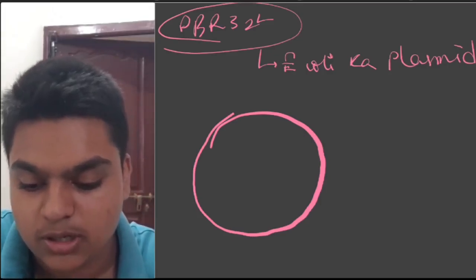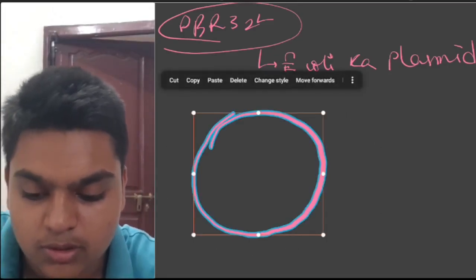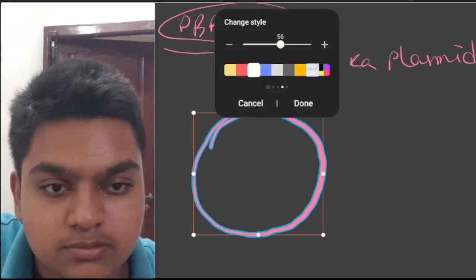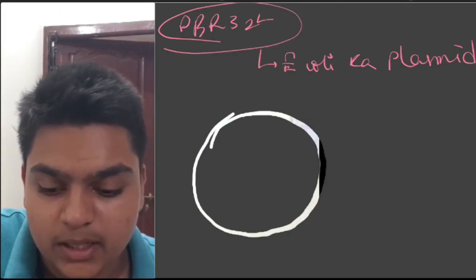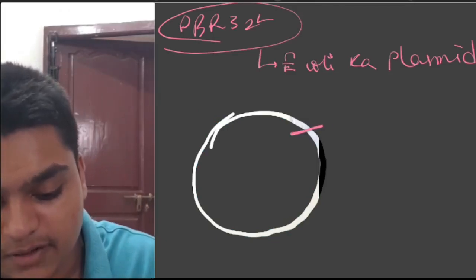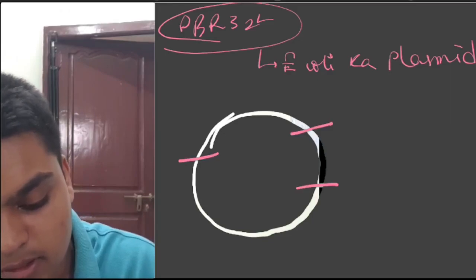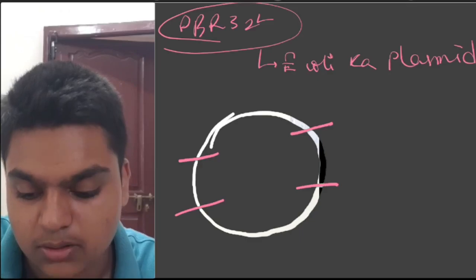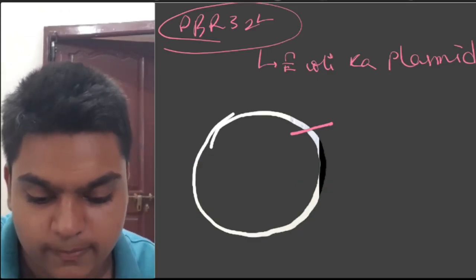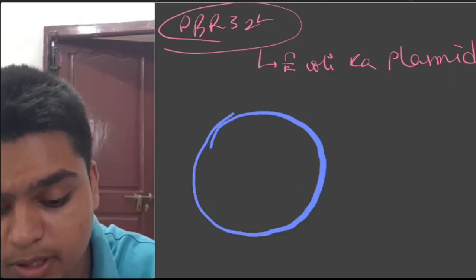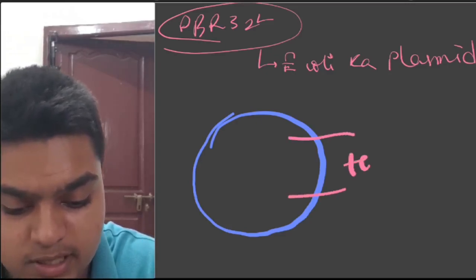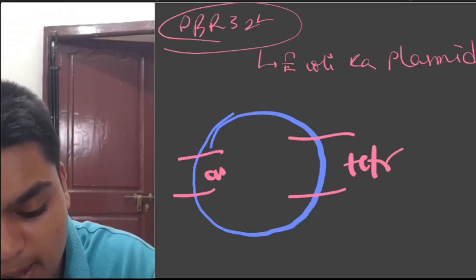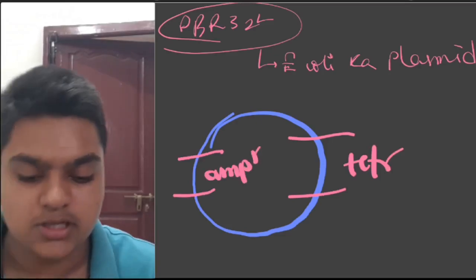This is your PBR 322. I am changing its color. Now it has different sites. This PBR 322 is resistant to tetracycline, so it has a tetracycline resistance gene. It is also resistant to ampicillin, so the AmpR region is present.